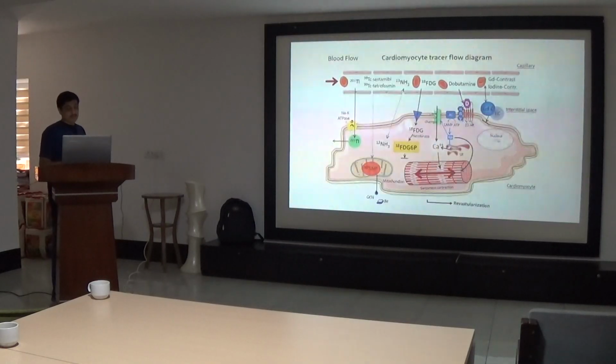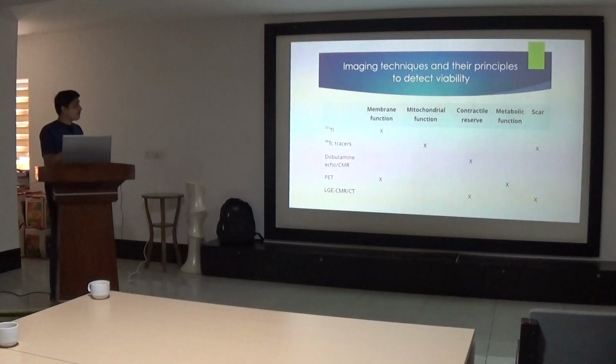Because as we saw, if the metabolic function of the cardiac myocyte is occurring, then the 18-FDG will convert into 18-FDG-6-phosphate. This conversion gives us evidence that the myocardium has the metabolic function intact.